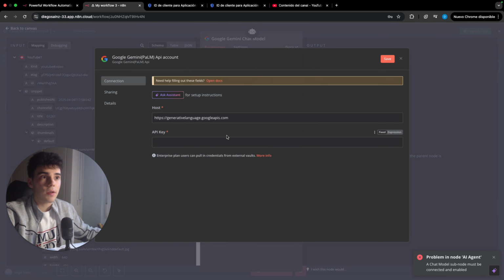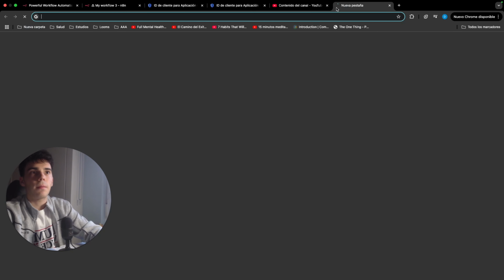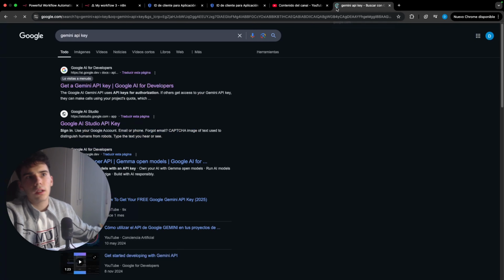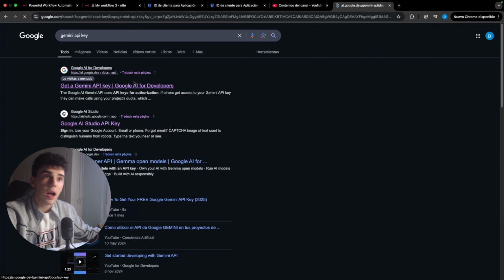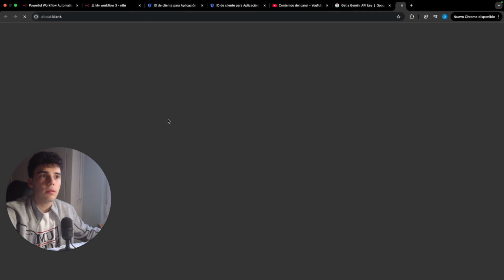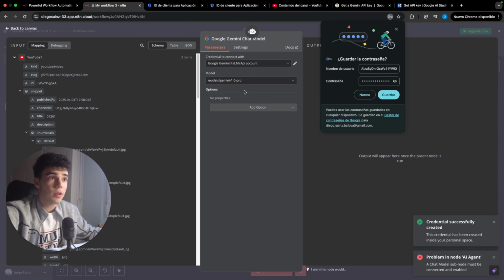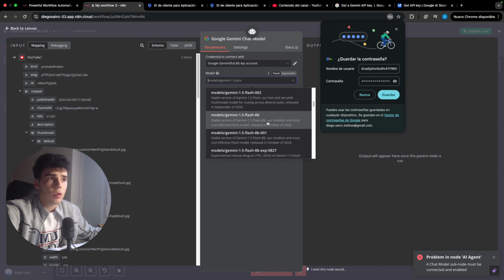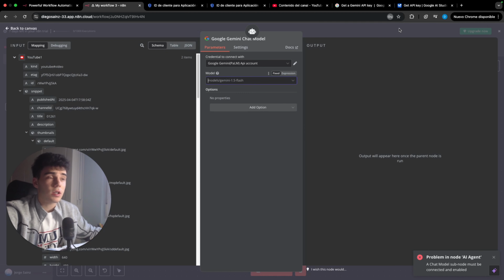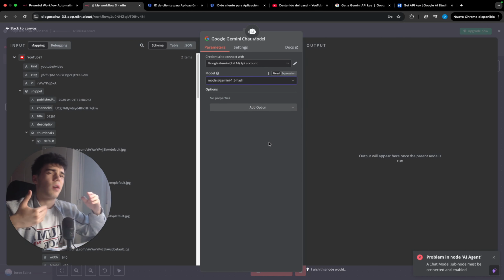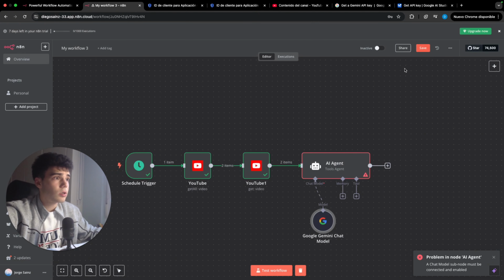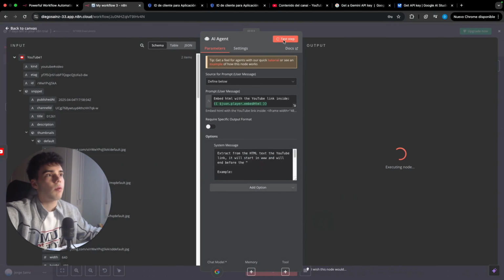We just have to go to Gemini API key. Once you search it, click on get a Gemini API key. Click here to get it, and you will find it right here. Just click on create and you can copy it. When we have copied it, we come here, paste the API key, save, and we can go with the Gemini Flash model, which is completely free. That way we use a free one without having to use, for example, ChatGPT or OpenAI and burn tokens. So again, now is the moment to test the step.